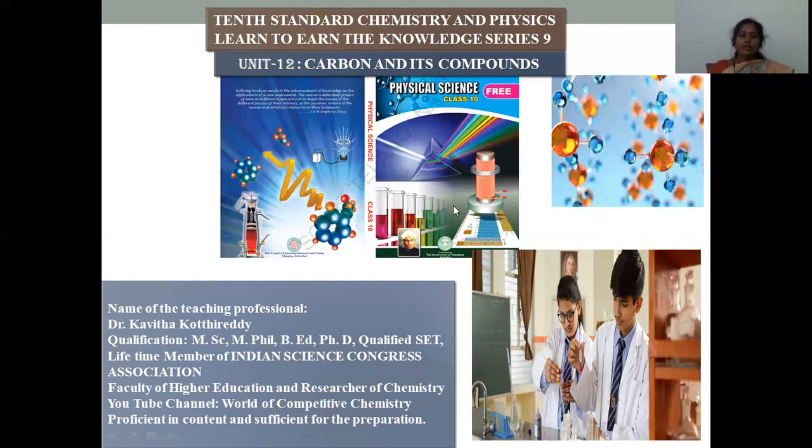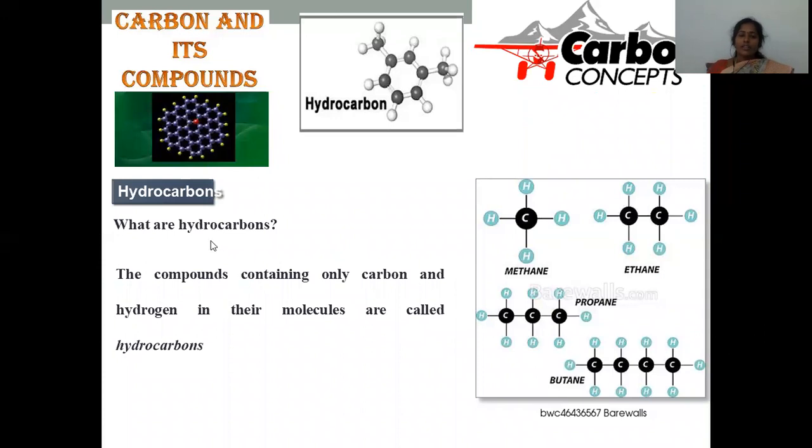Now we enter unit 12, carbon and its compounds, series number 9. Here the concept is hydrocarbons. Hydrocarbons are the compounds containing only carbon and hydrogen in their molecular skeleton. You may take methane, ethane, propane and butane, which have 1 carbon, 2 carbons, 3 carbons and 4 carbons respectively.